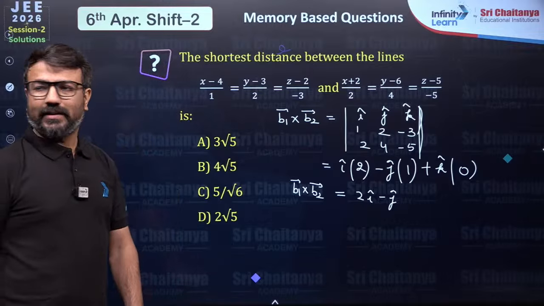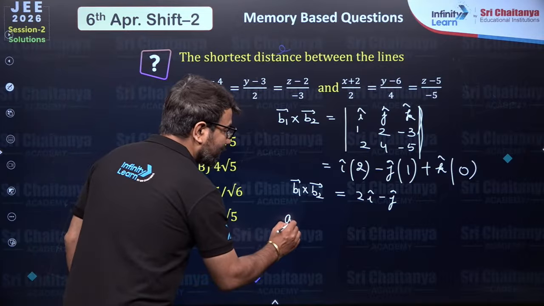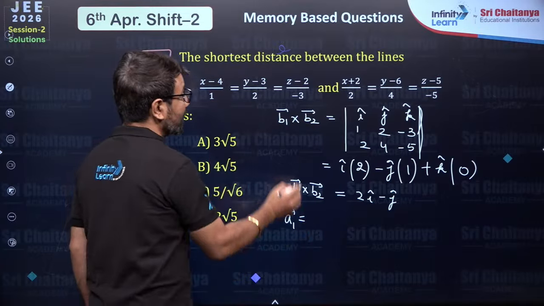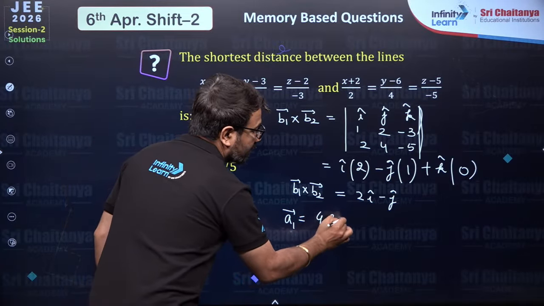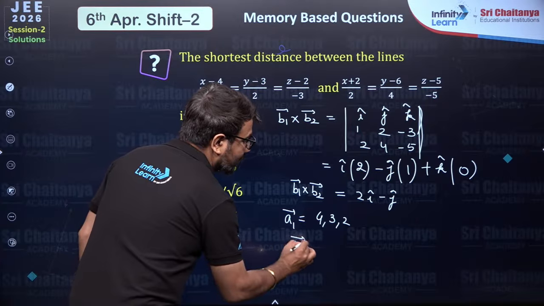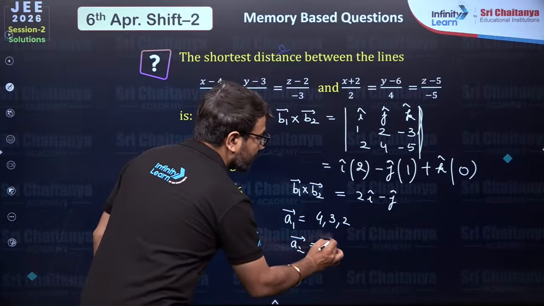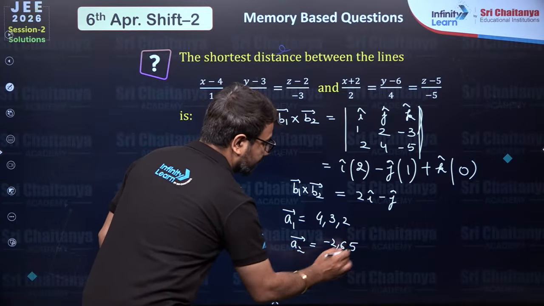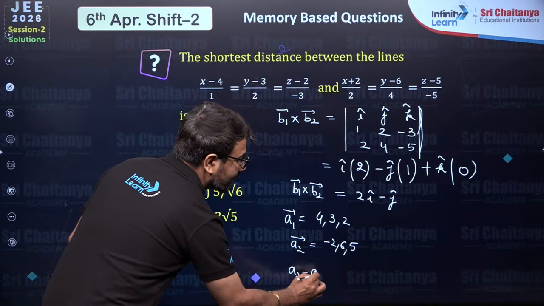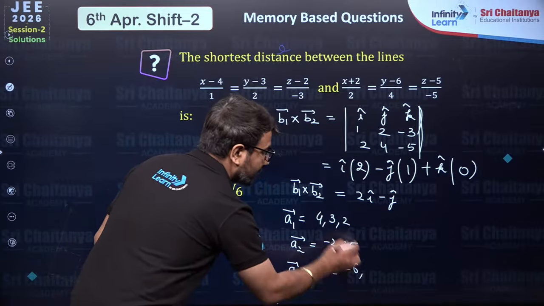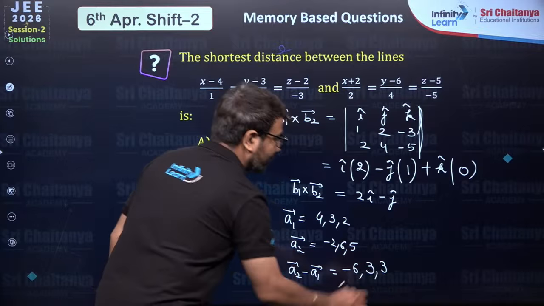Once you are able to understand this, now bache, you have to write A1 vector. So A1 vector is a point where the line 1 is passing, which is 4, 3, 2. Now you have to write A2 vector. A2 vector is the position vector of a point from where the line 2 is passing. Minus 2, 6 and 5. Now bache, you have to write A2 minus A1. If you do A2 minus A1, you will have minus 6. Then you will have 3 and then you will have again 3.